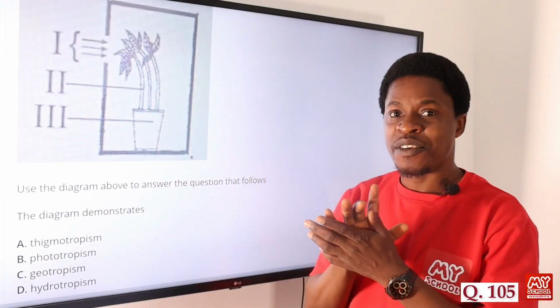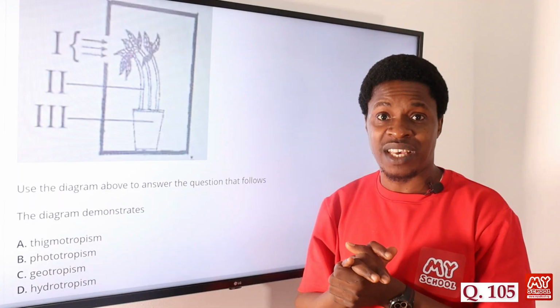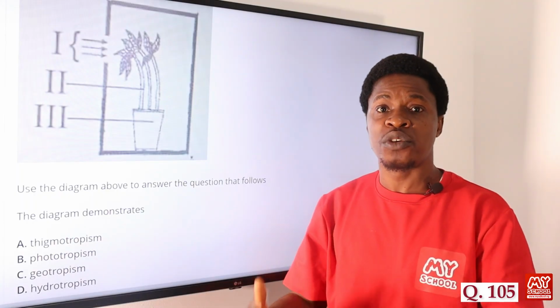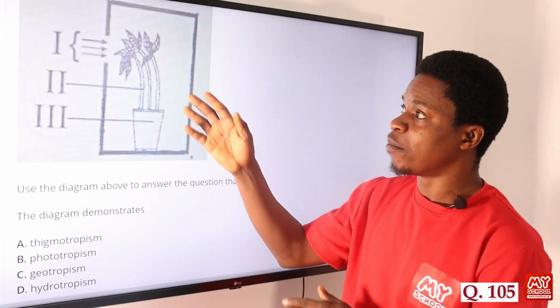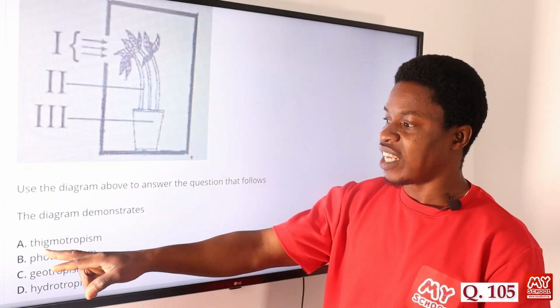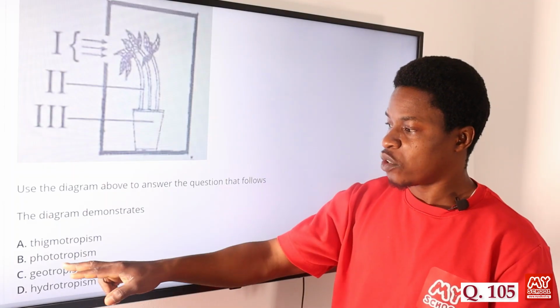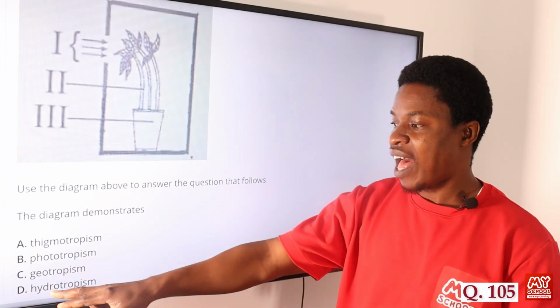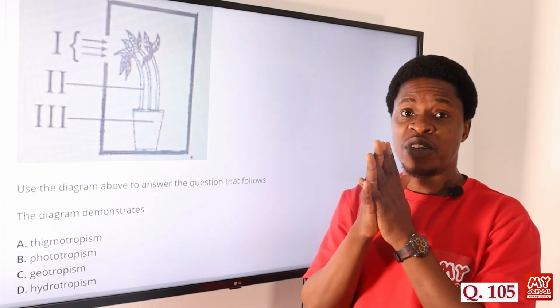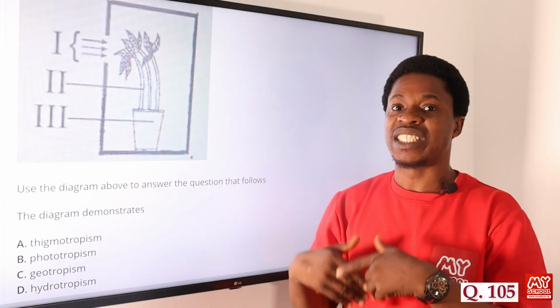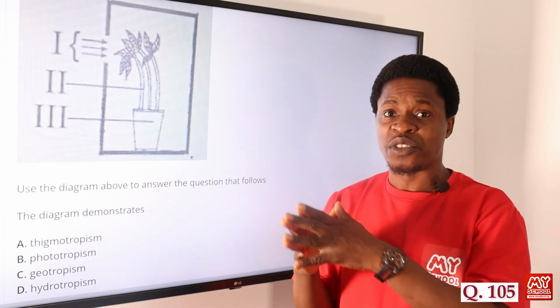These are what we call movements, directional growth movements that take place in plants. Now the question says the diagram demonstrates what? Option A says stigmotropism, phototropism, geotropism, hygrotropism. All of these are different directional growth movements that take place in plants, but they vary because of what triggers them.